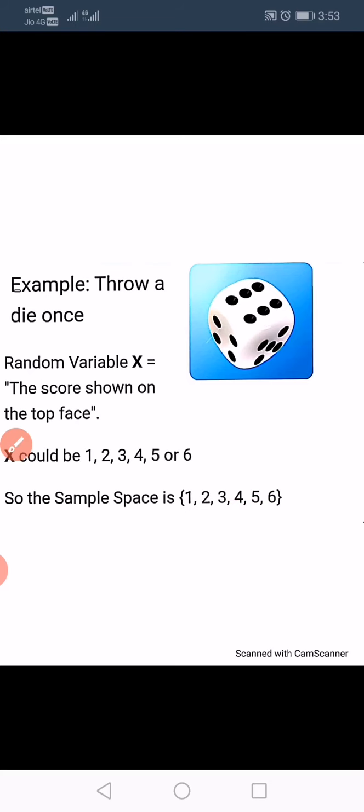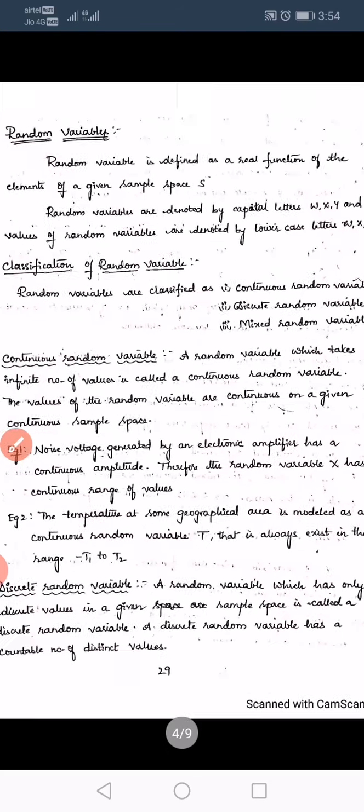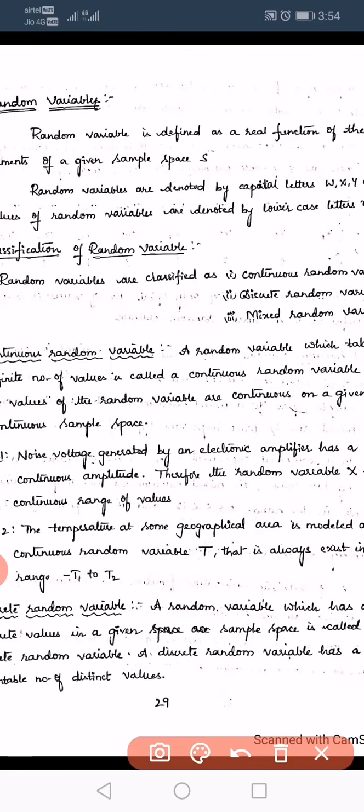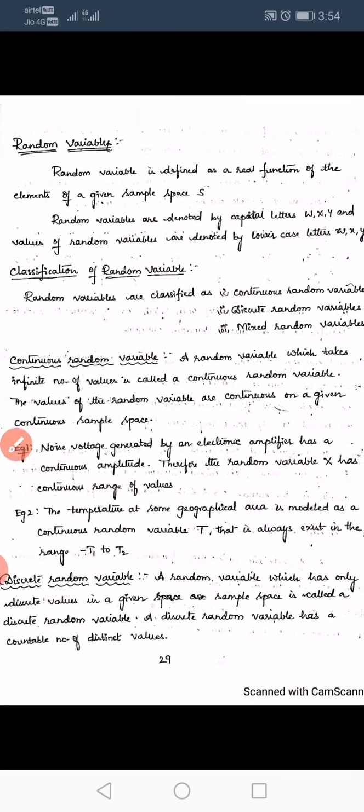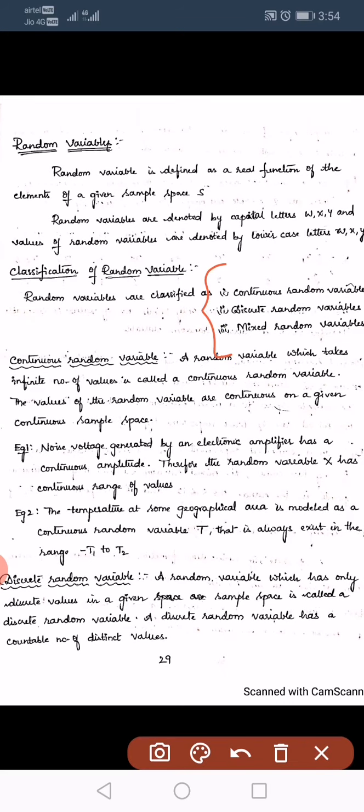Okay. So now let us see the definition of a random variable. A random variable is defined as a real function of the elements of a sample space S. Random variables are denoted by capital letters. It can be any capital letter A, B, C, or X, Y, Z, W, and the elements of the random variable are denoted by small letters or lowercase letters. Generally, random variables are classified into three types: continuous random variables, discrete random variables, and mixed random variables.